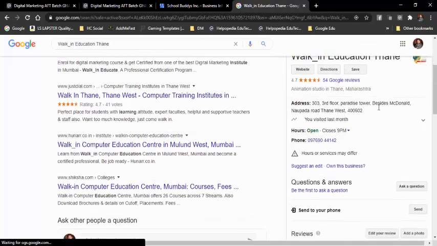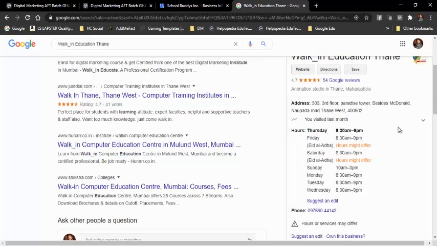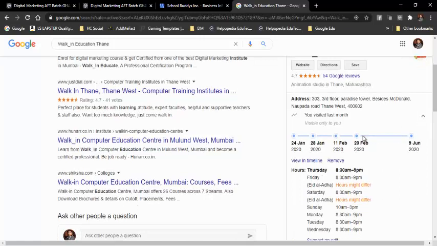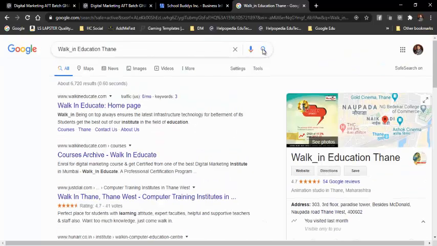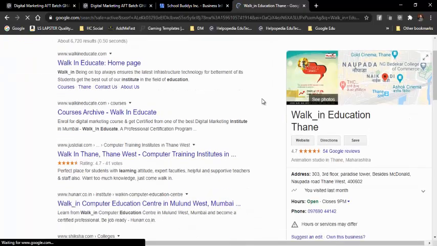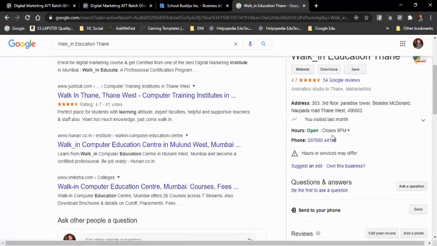Over here the address is provided, and see over here it says that it is open and it closes at 9 o'clock. So you see over here today it closes at 9 o'clock, and when people see it, it will be listed like this. So for that reason we need to provide hours. See over here it says closes at 9 p.m. and it is open. Otherwise it will just show as closed in red, that okay today they are closed, they are not open today.